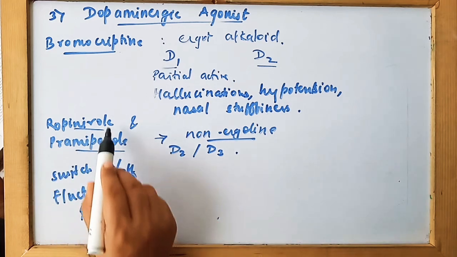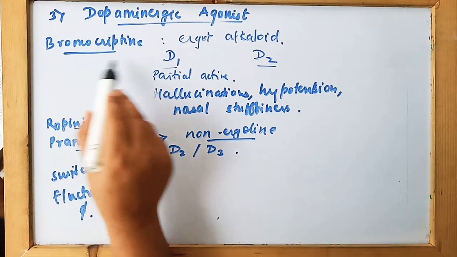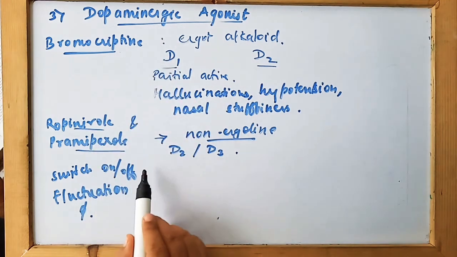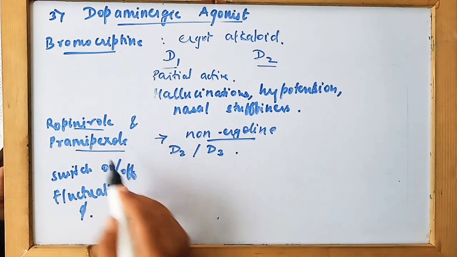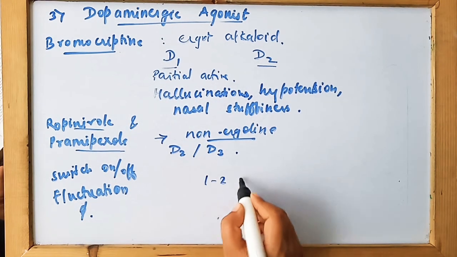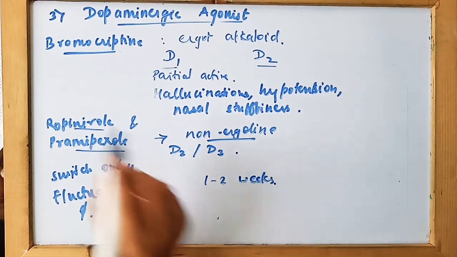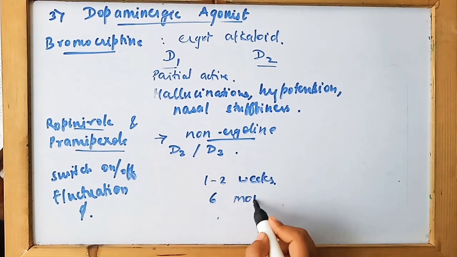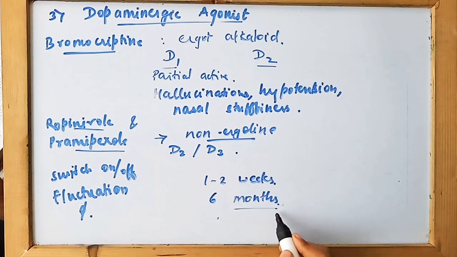So these two are better substitutes than bromocriptine. They show their action within 1 to 2 weeks, rather than bromocriptine which takes 6 months for the treatment.